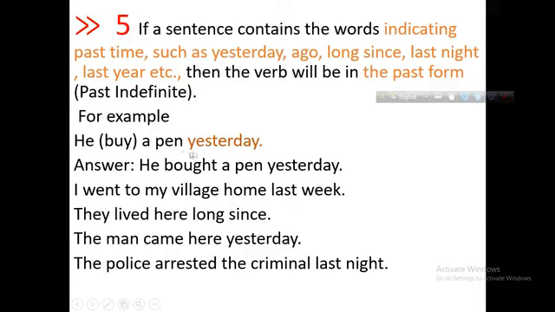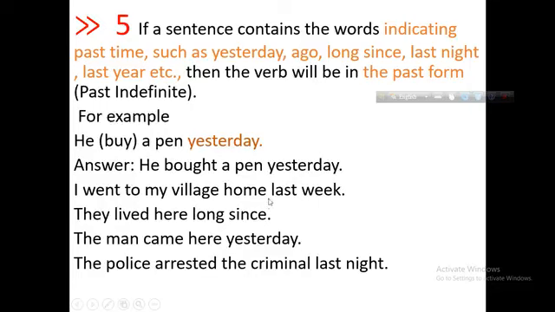He bought a fan yesterday. Here yesterday is the indicator word of past indefinite tense. So, we make it past indefinite. He buy a pen yesterday. The correct form of verb will be he bought a pen yesterday. I went to my village home last week. Last week is the indicator word.